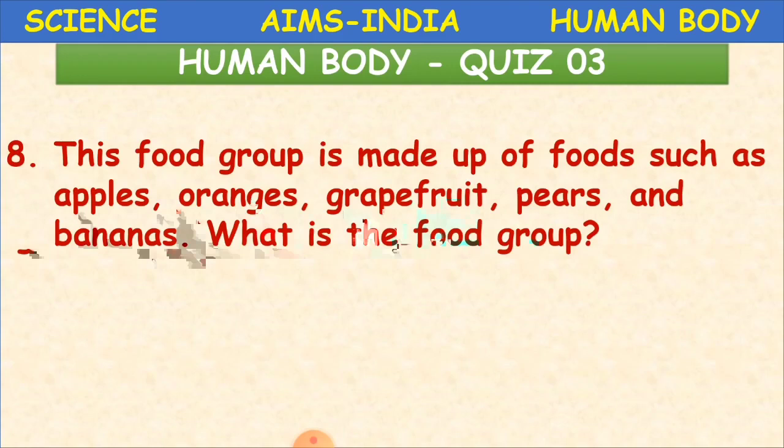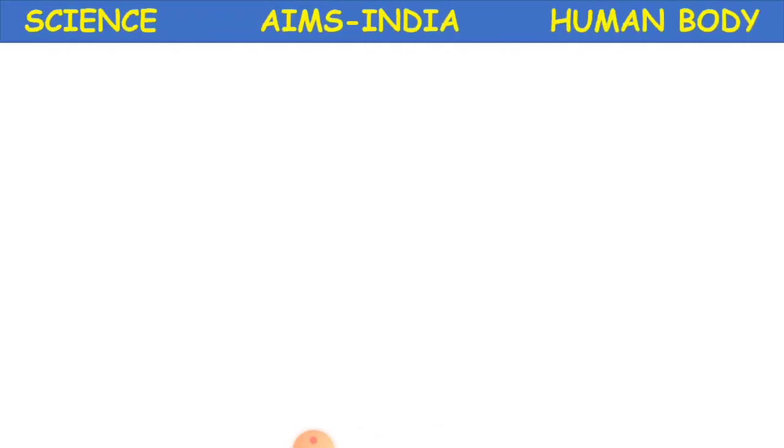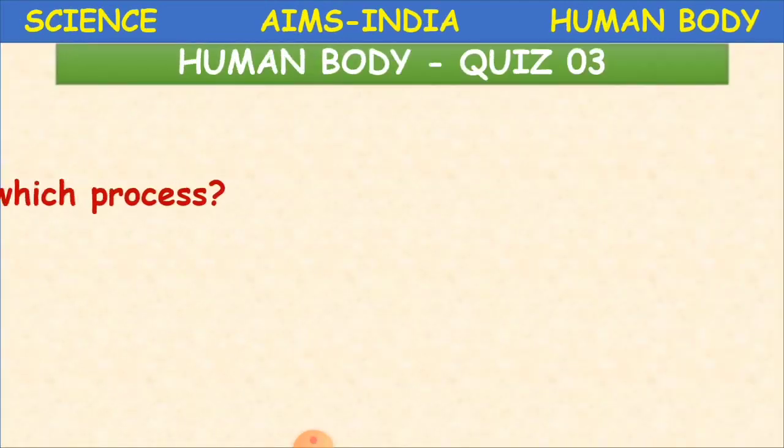This food group is made up of foods such as apples, oranges, grapefruit, pears, and bananas. What is the food group? I think everyone can identify this very easily. Yes, they belong to fruits: apples, oranges, grapes, bananas, and all that. Okay, so we'll move on to the next question now.